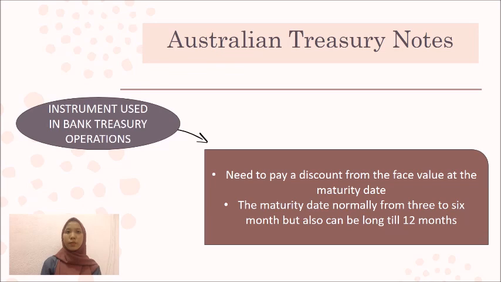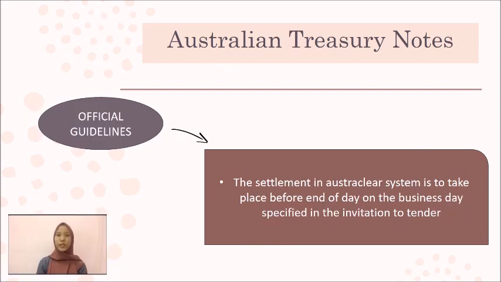In Treasury operations, it is needed to pay a discount from the face value at the maturity date. The maturity date is normally from 3 to 6 months, but can also be as long as 12 months or 1 year. For the official guideline regulating this instrument, it is regulated by the Austraclear System regulations.